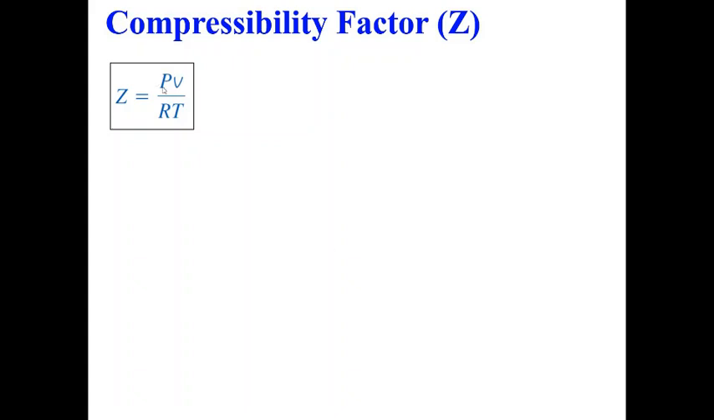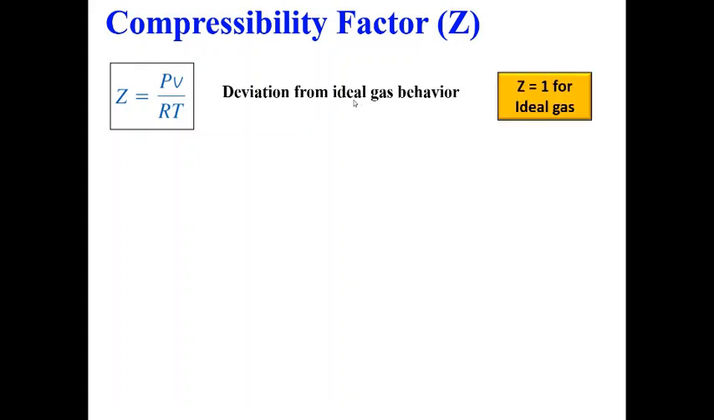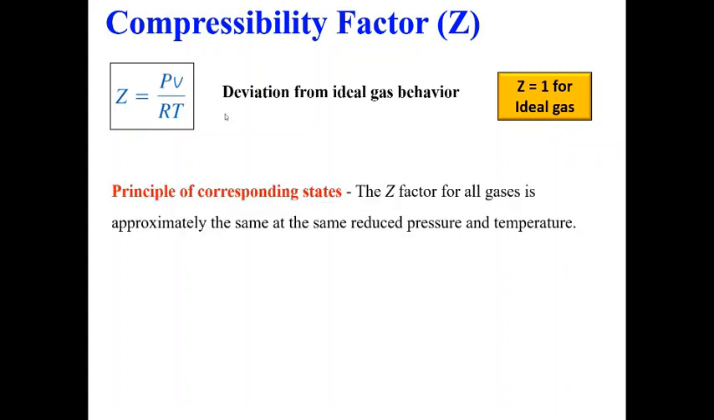Z is defined as the ratio of PV and RT. It basically shows you the deviation from ideal gas behavior. For an ideal gas, when I say PV is equal to RT, then Z is equal to 1. So if you have perfect ideal gas behavior, then Z will be equal to 1. But for real gases, or gases which are deviating from ideal gas behavior, Z will be very different from 1.